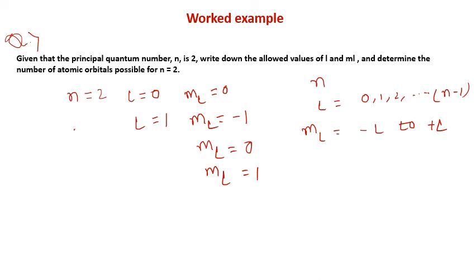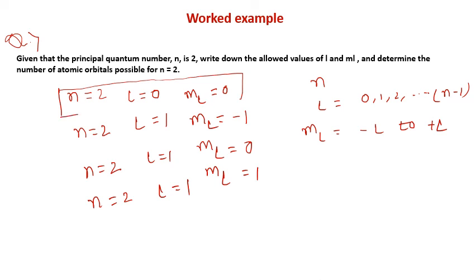So you can see that for a given principal quantum number n is equal to 2, there are 4 possible orbitals given by these sets of quantum numbers, and each set of quantum numbers represents a particular orbital. For example, the set of quantum numbers 2, 0, 0 represents the 2s orbital.